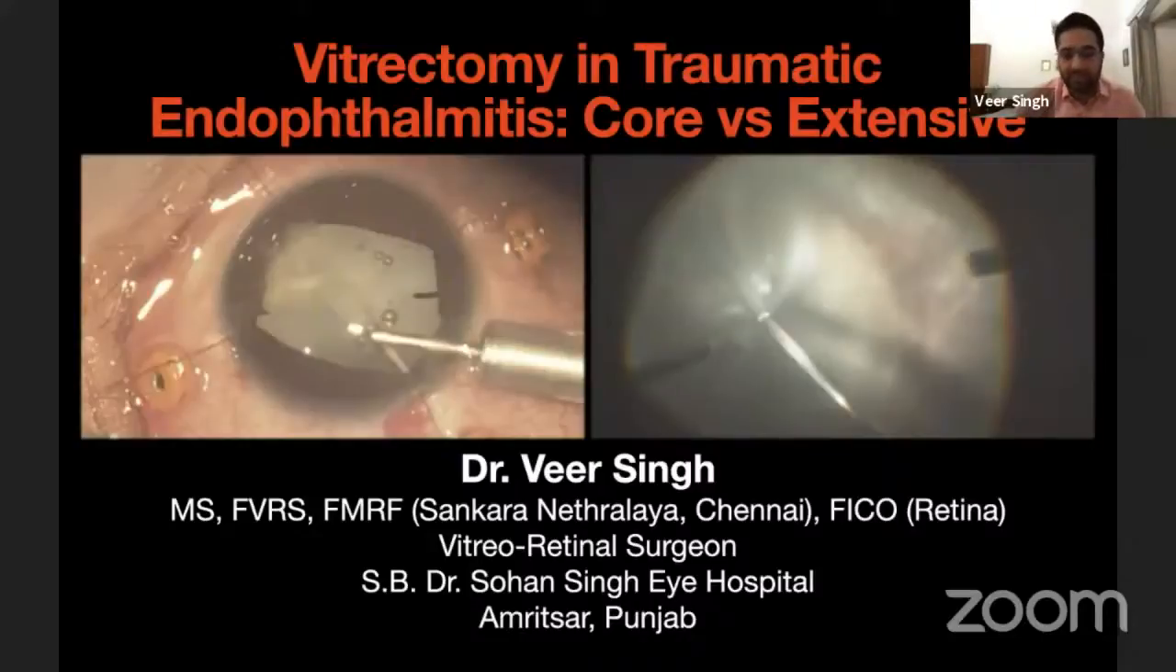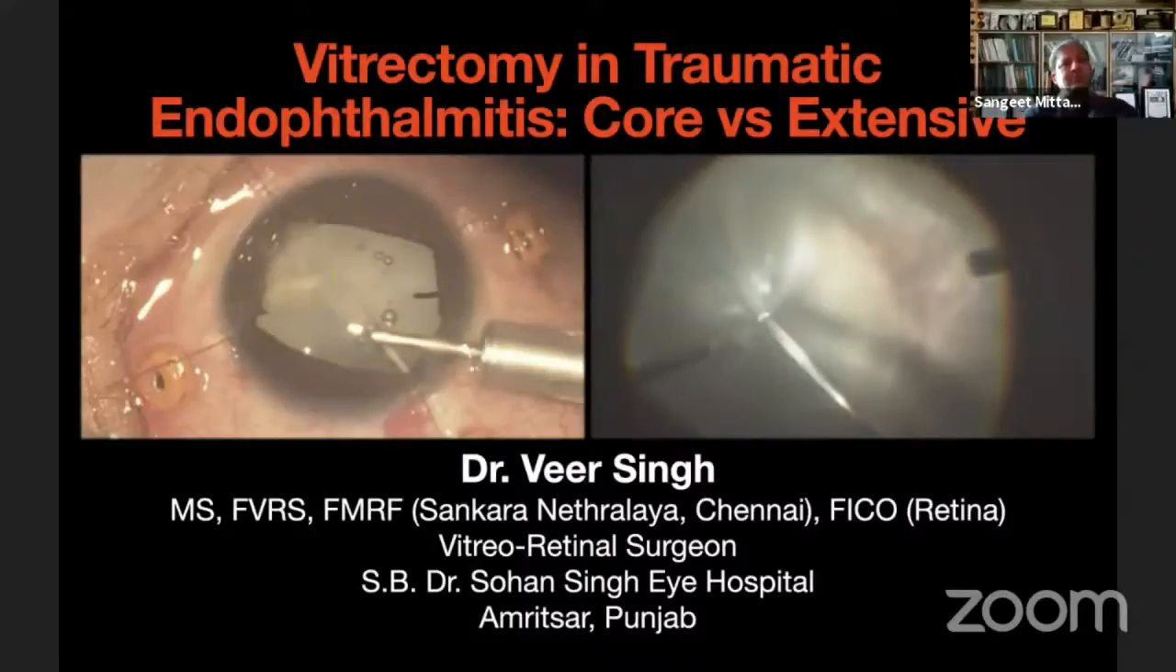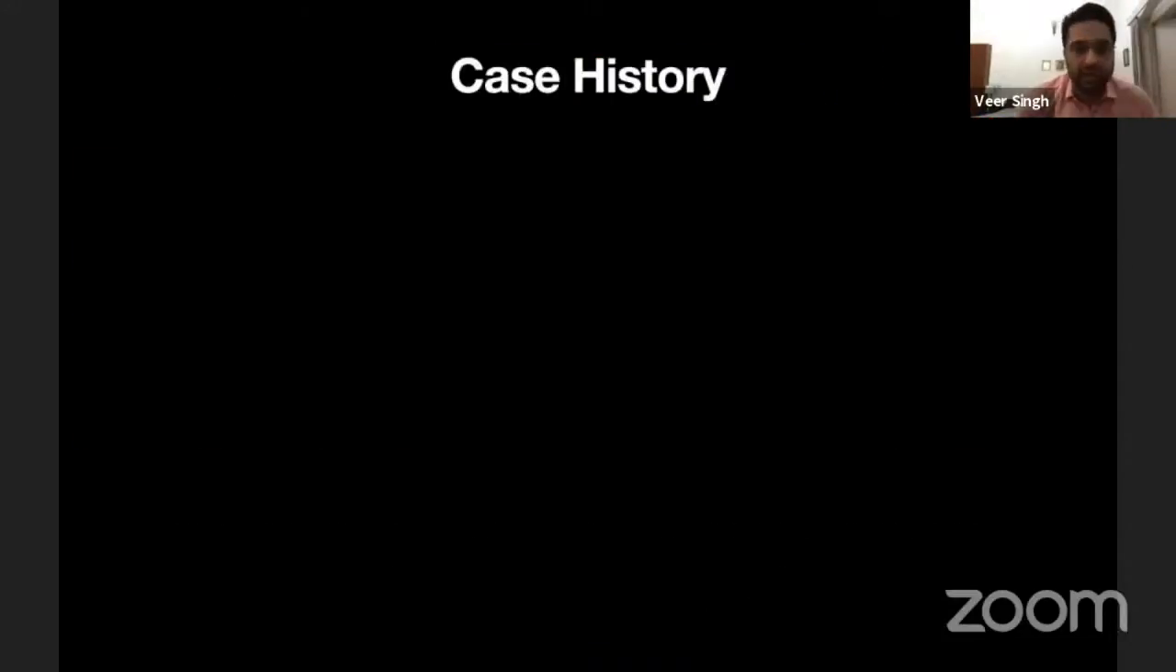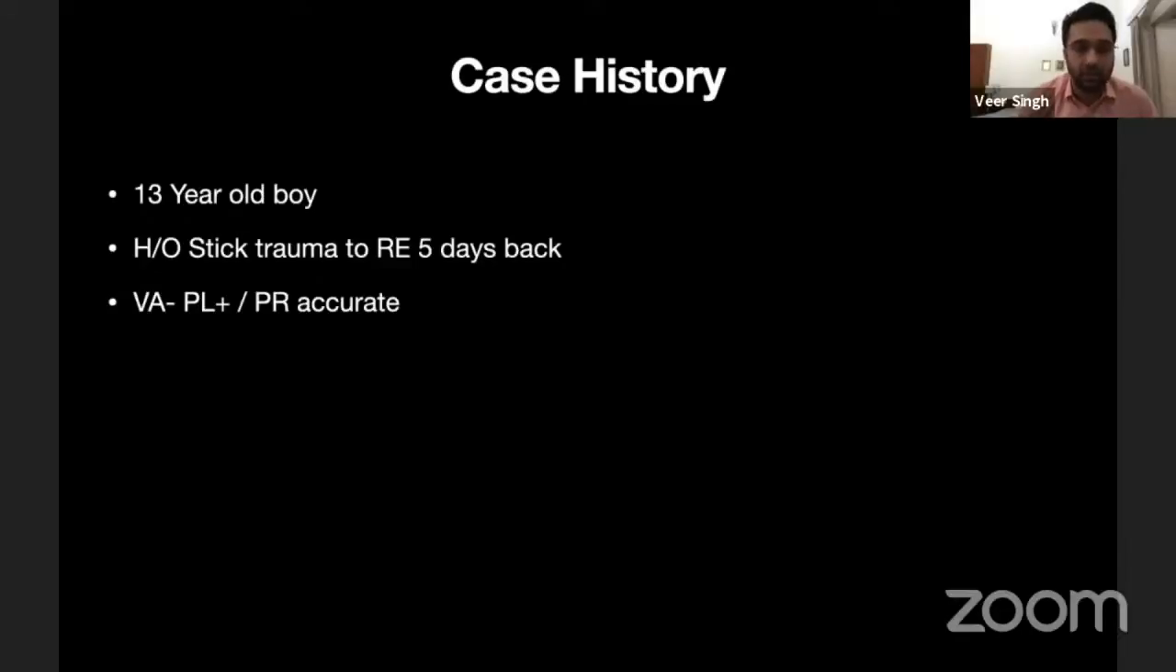The whole purpose is that when I initially used to do these cases of traumatic endophthalmitis, I read a lot of literature and spoke to a lot of people about the best approach, and everybody had a slightly different take on it. So I thought, why not put it on a forum where we could actually discuss? I went one way, but there are multiple ways of managing it, and it would be a good idea to have such a basic case and then discuss the various ways we can treat to have a good outcome. So to start, this was a 13-year-old boy who had a history of stick trauma in the right